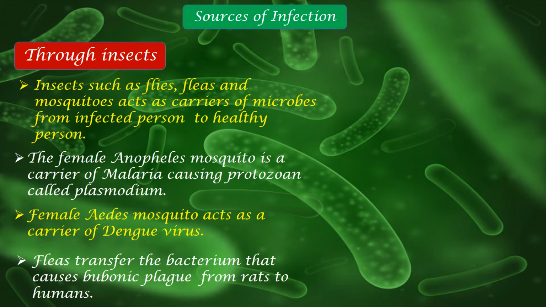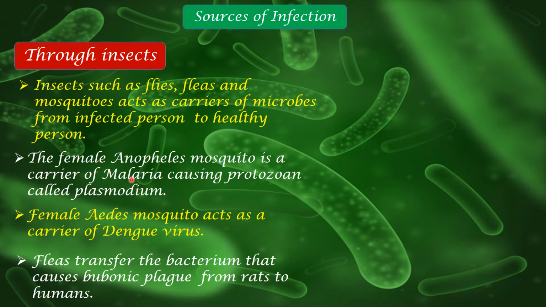Insects such as flies, fleas, and mosquitoes act as carriers of microbes from an infected person to a healthy person. So it is not through the bite of an insect like mosquitoes or fleas or flies. They just carry the microorganisms from one source to the other. They're acting as carriers. These organisms exist somewhere, and they carry them from that particular origin to the resources. So that is how they are carried. So these are called carriers of microbes.